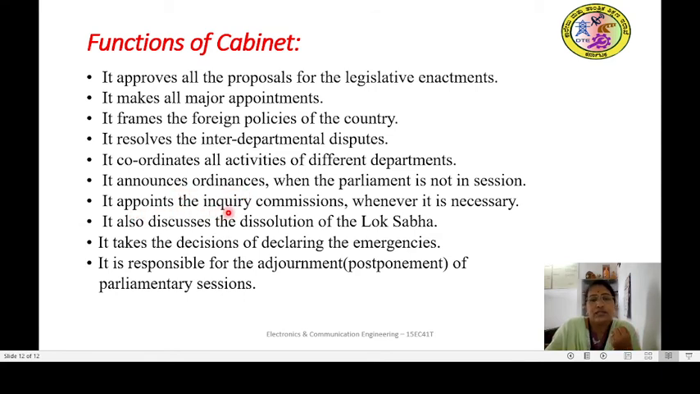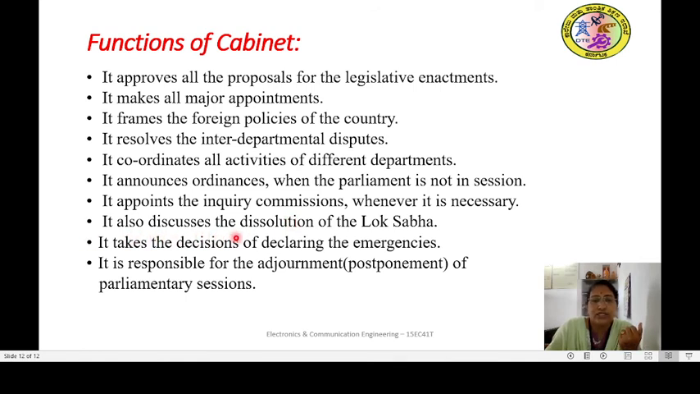It appoints the inquiry commission whenever it is necessary. Suppose in case of any complaint on a certain department, in that case it will set up the inquiry, that inquiry is made on that minister or some related officers. So you might have heard of CBI inquiry, CID. So those commissions will be made only for inquiring the issues and to get the solution for that.